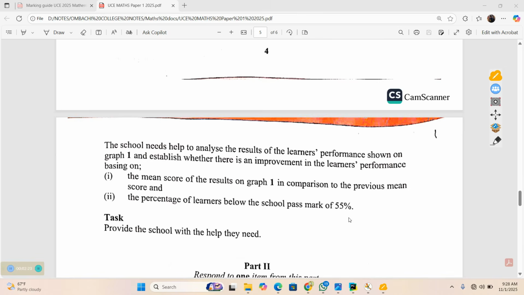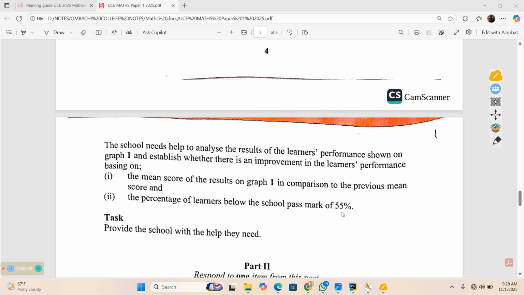So the school needs help to analyze the results of the learners' performance shown on graph 1 and establish whether there is an improvement in the learners' performance basing on 1, the mean score of the results on graph 1 in comparison to the previous mean score, and 2, the percentage of learners below the school pass mark of 55%. So our task is to provide the school with the help they need. So what basically is the help? 1 is to establish the mean score of the results from the graph in comparison to the previous mean score. And 2 is to establish the percentage of learners who scored below the school pass mark of 55%.